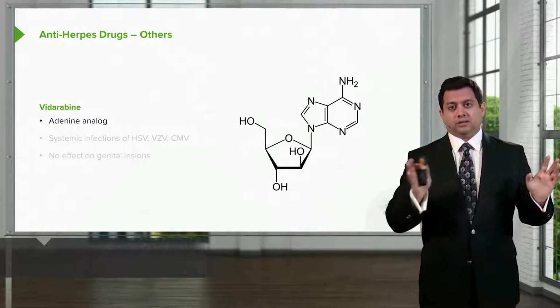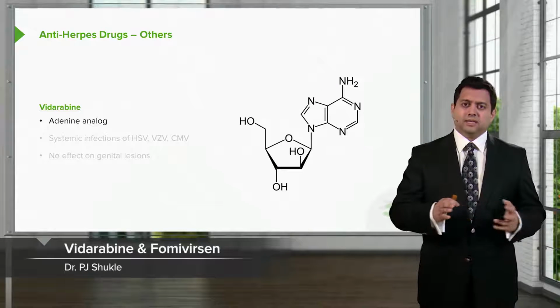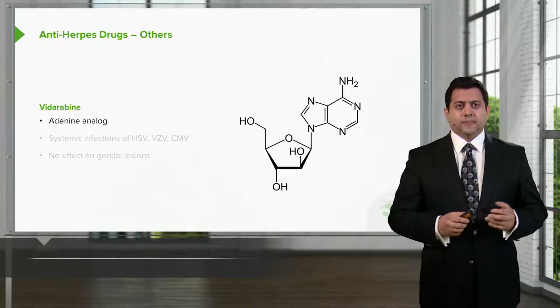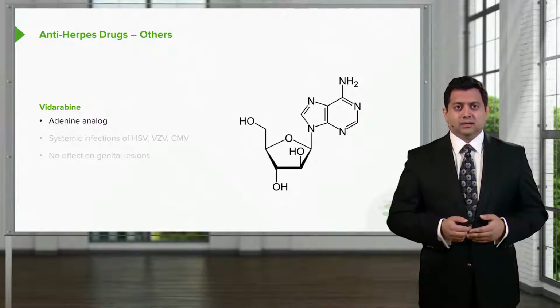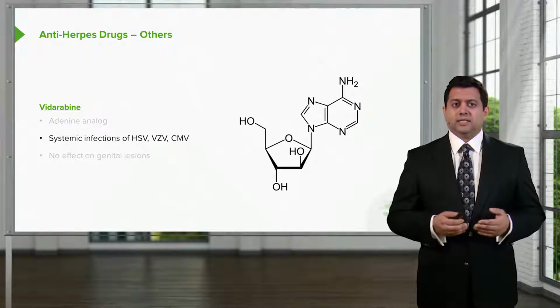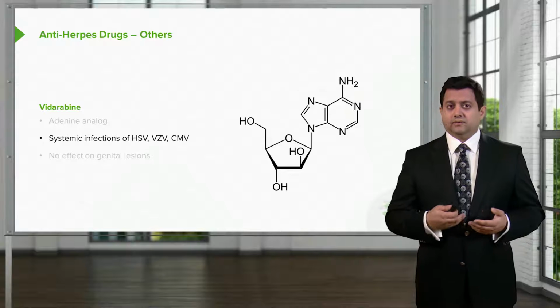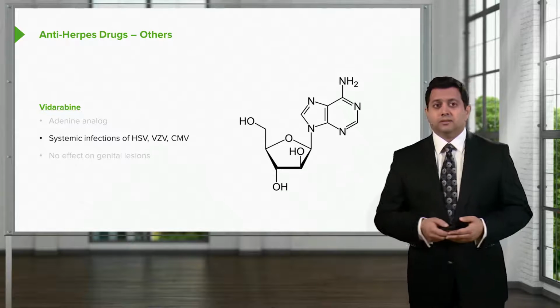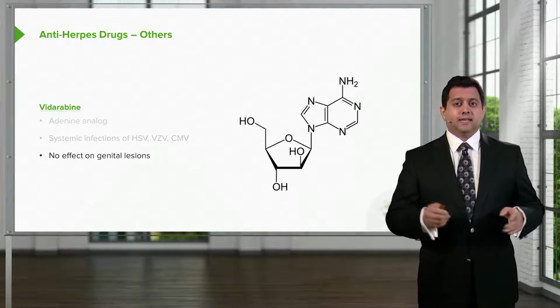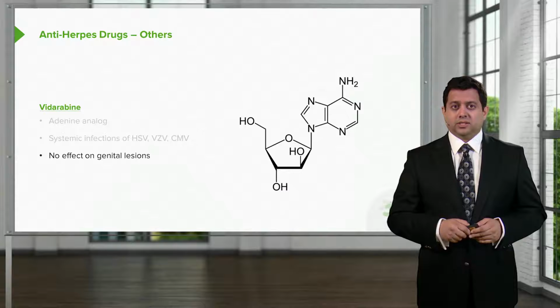Let's move on to the other drugs. These are drugs that don't really fit in other categories. Vidarabine is an adenine analog. It has very good activity against systemic infections of HSV, VZV, and cytomegalovirus. It doesn't have any significant effect on genital lesions. It's more about a systemic infection treatment.